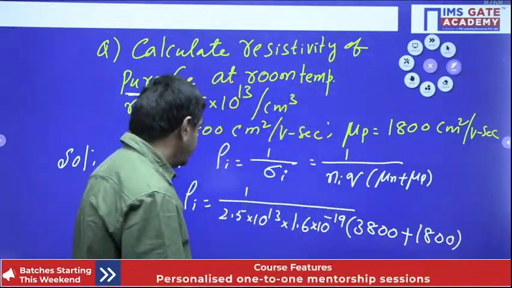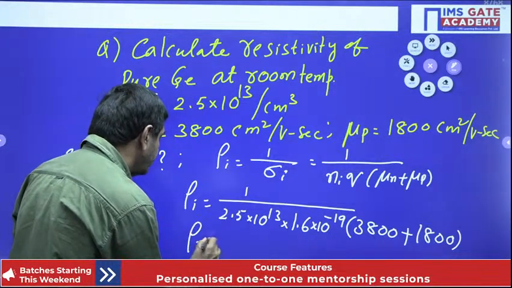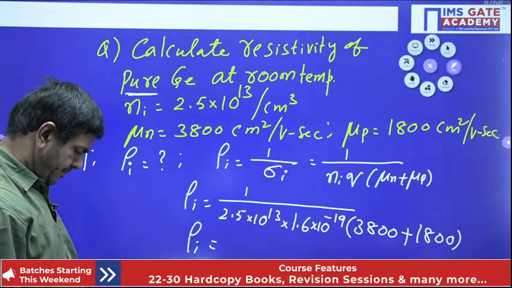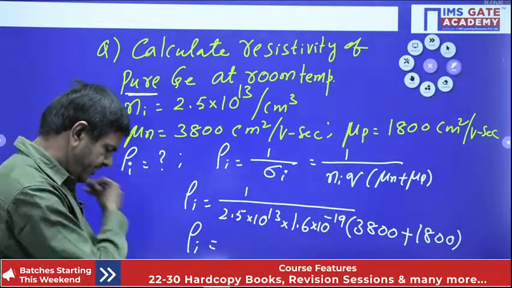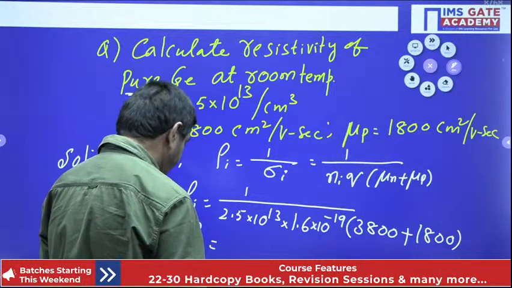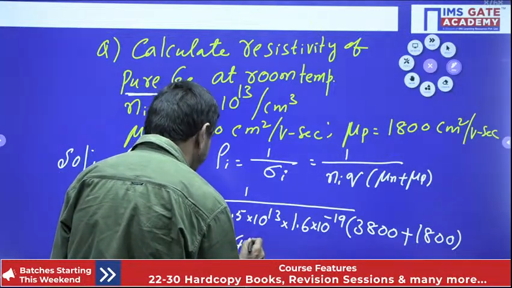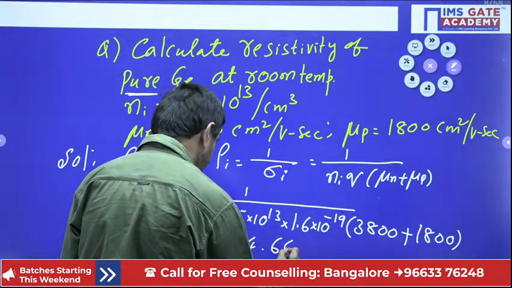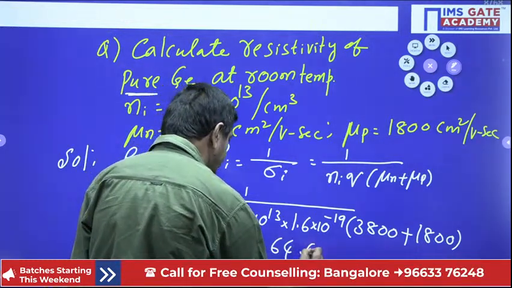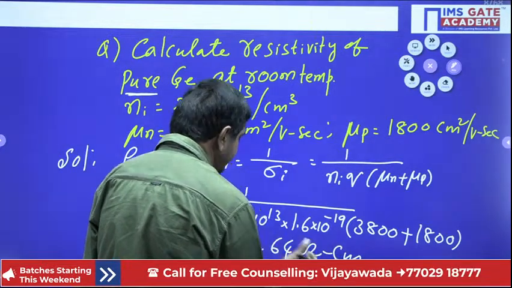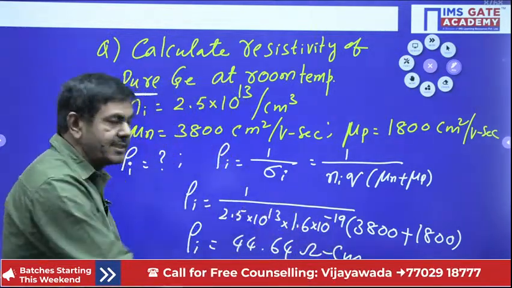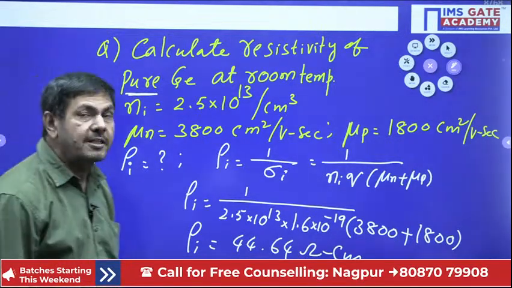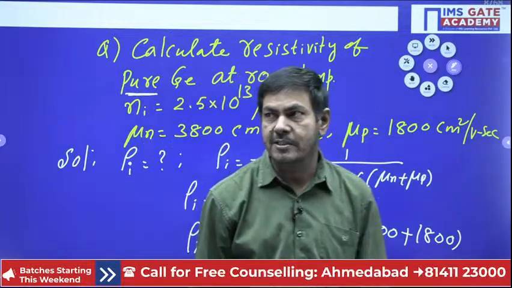Use the calculator, then rho I will come approximately 44.64 ohm centimeters. Please try. If there are any changes you can make them, no problem, but the methodology is this only. That way we can get the resistivity of pure germanium. I think students followed clearly.